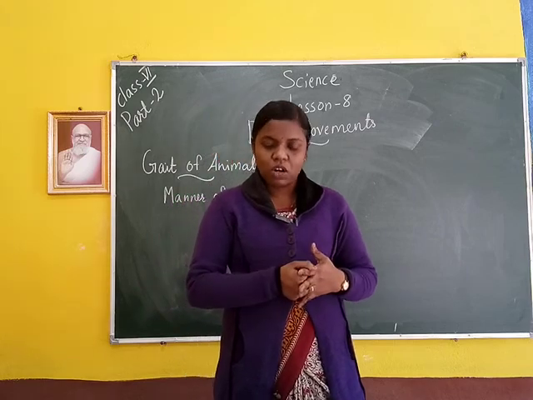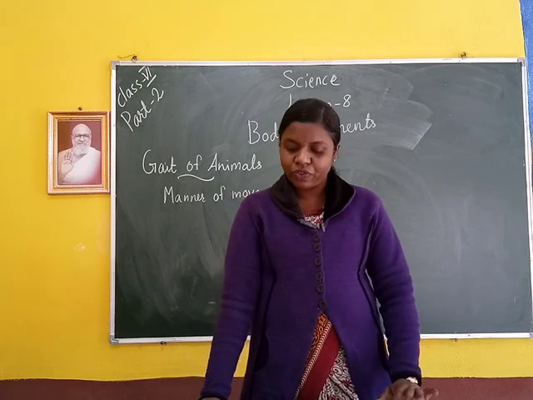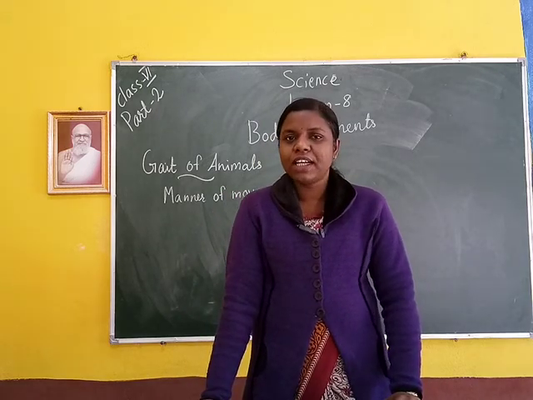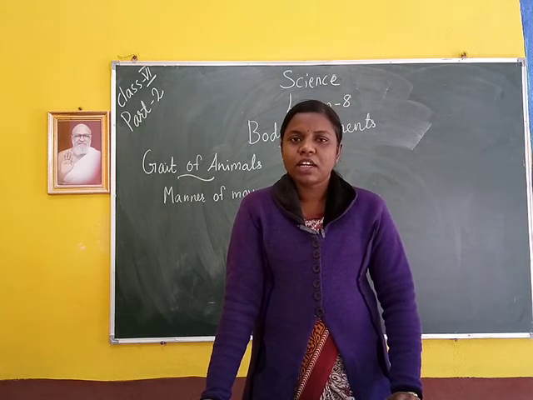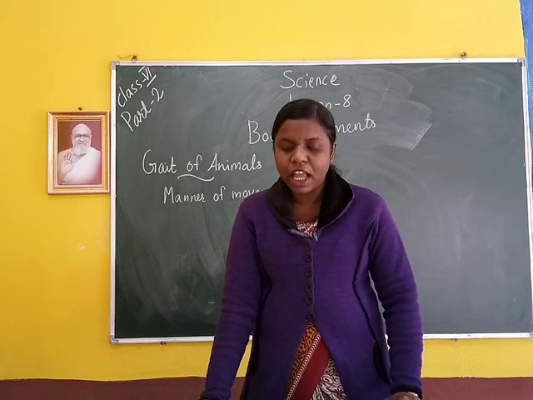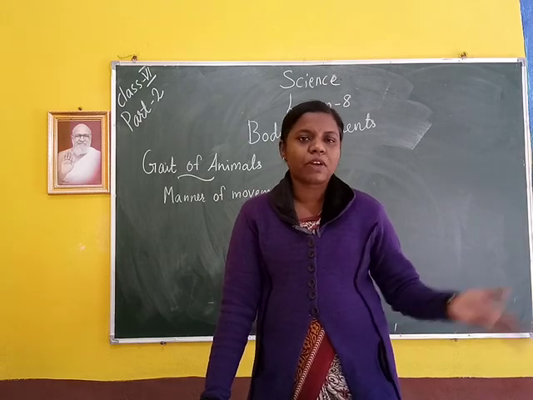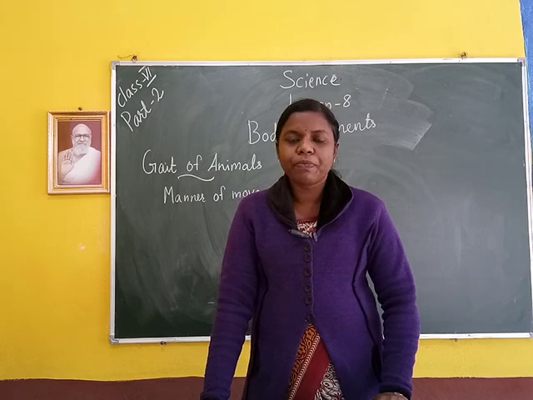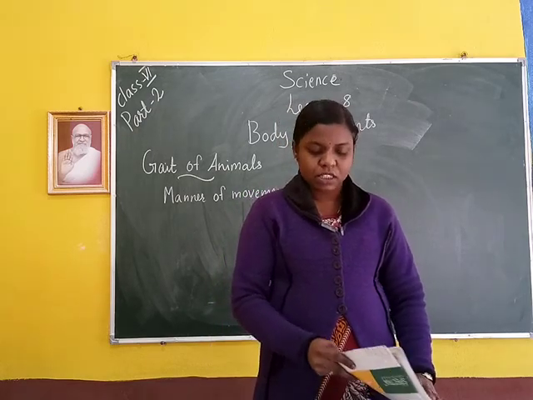snakes crawl. That means different animals use different organs to move from one place to another. Human beings walk using their legs, and dogs, cats, cows, etc. also use their legs. The manner of movement, that is gait, is also different in different animals. Their movement is different from other animals. We will discuss some of them as follows.